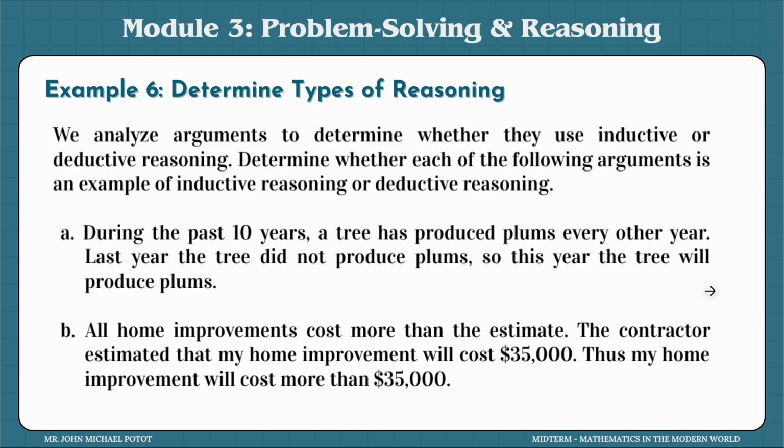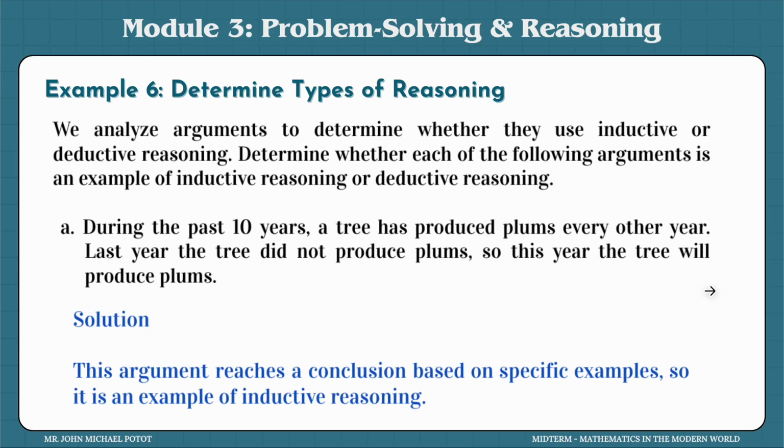Now, that's inductive. In letter B, as you notice, the starting statement says all home improvements cost more than the estimate. That's a general idea. That's already the big idea there. Now, if the contractor said that the estimate would cost around $35,000, then based on the generalization, we know that the total would cost more than $35,000. And that's how you can deductively reason out letter B.